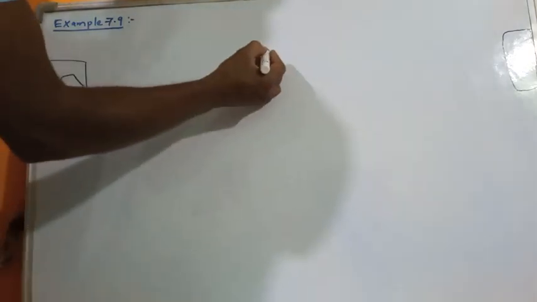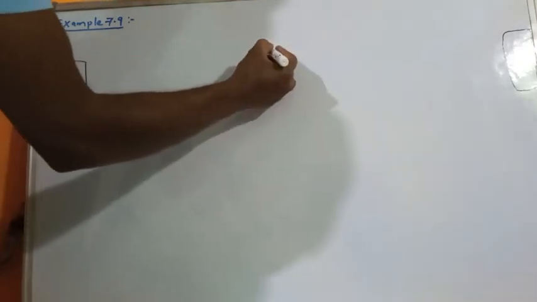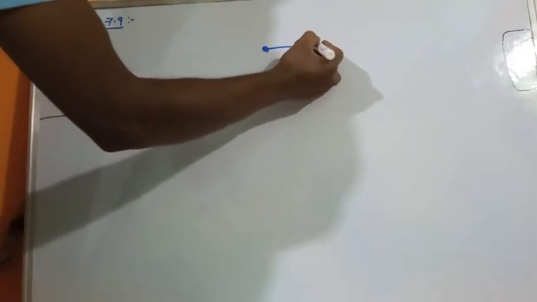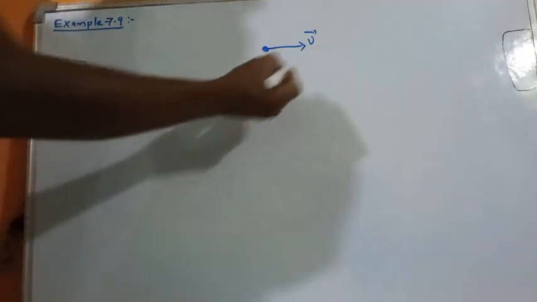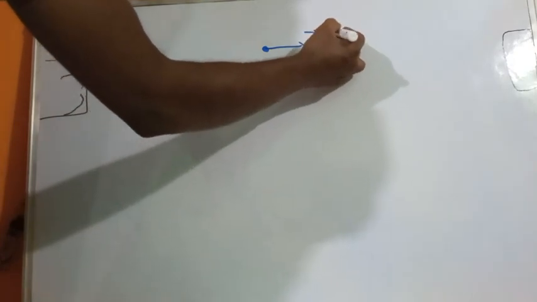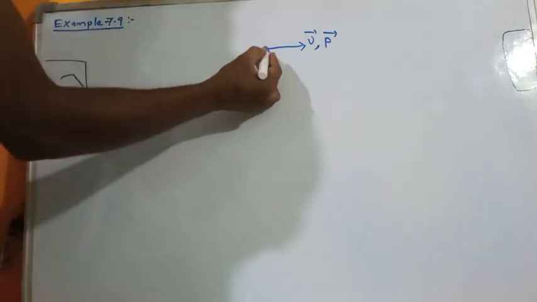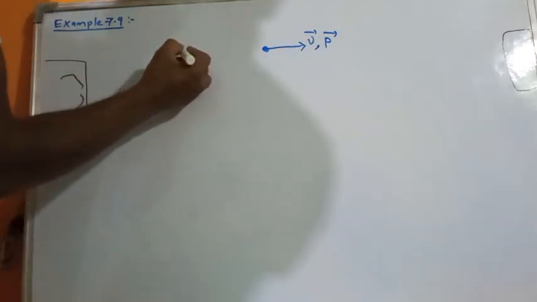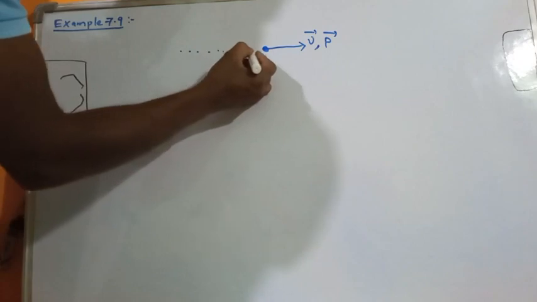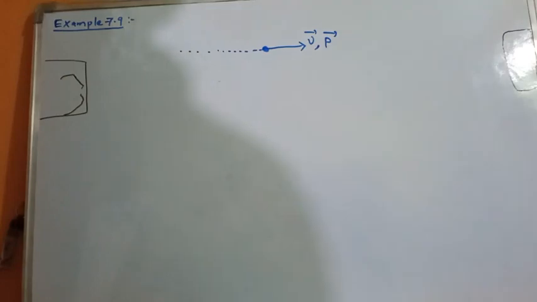First of all, take one single particle. This is our single particle and it is moving with some linear velocity, constant velocity v, and its momentum is also in the same direction, p. According to the question, this particle is moving with constant velocity. Constant velocity means it is not changing direction. Suppose it started somewhere here and is moving in a straight line path.